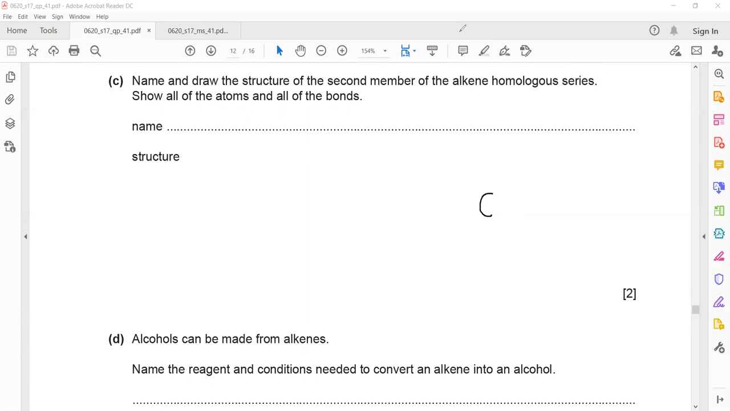The first member of alkene is ethene. So alkene started with ethene, then propene, but there is no methene. Why is there no methene? Because meth means there should be one carbon, and how can the one carbon have a double bond with another carbon, because it's only one. That's why it started with eth. So if the first member is ethene, what is the second member? Name and draw the structure of a second member. So that's propene.